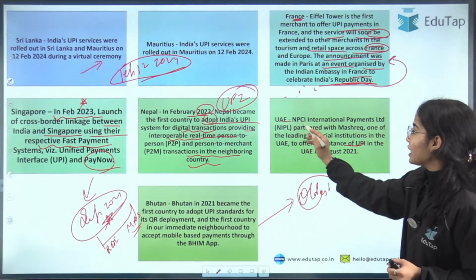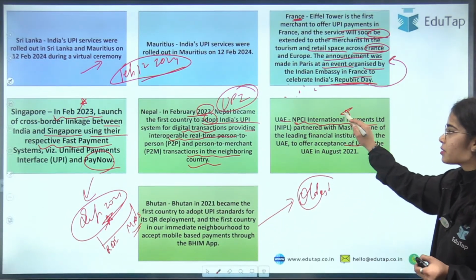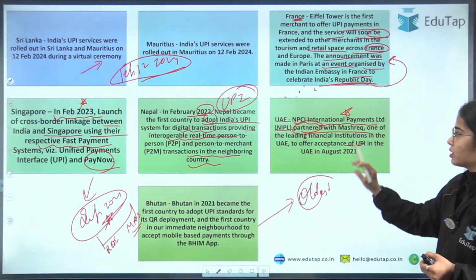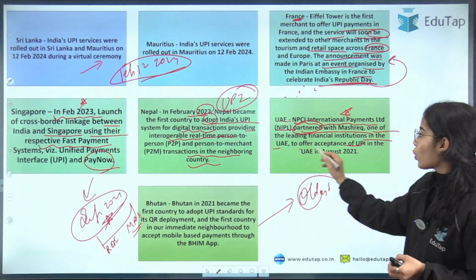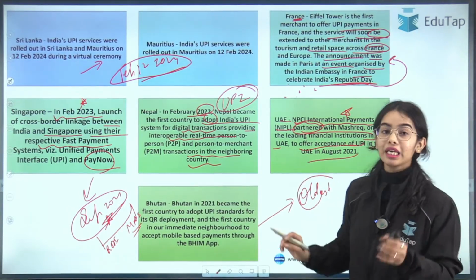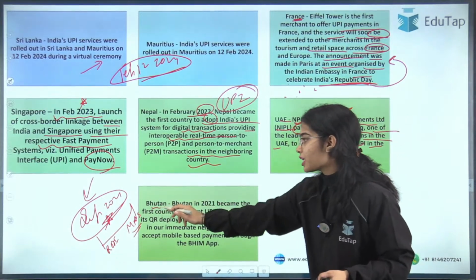Now UAE: NPCI International Payments Limited, NIPL, partnered with Mashreq, one of the leading financial institutions in the UAE, to offer the acceptance of UPI in the UAE in August 2021. Then you can read about Bhutan.